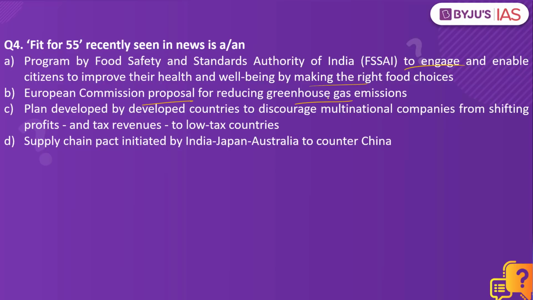Plan developed by developed countries to discourage multinational companies from shifting profits and tax revenues to low tax countries. Supply chain pact initiated by India, Japan, Australia to counter China. Which of the statements are correct with reference to Fit for 55? The answer to this is a proposal made by the European Commission for reducing the greenhouse gas emissions.